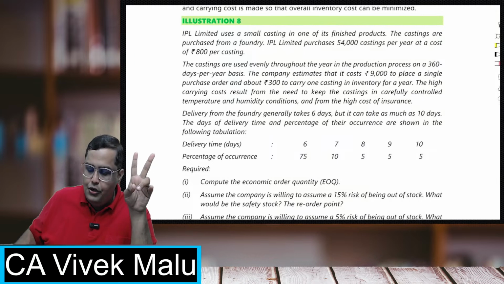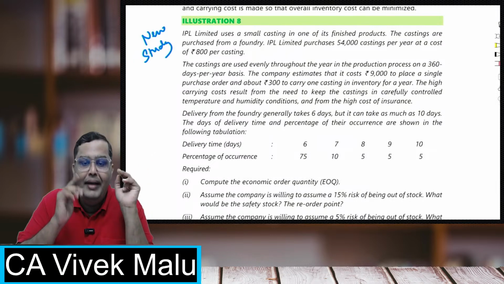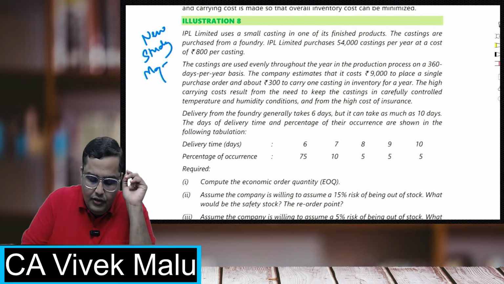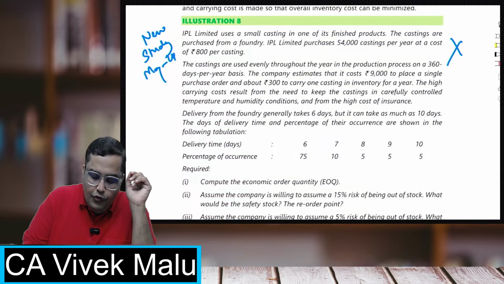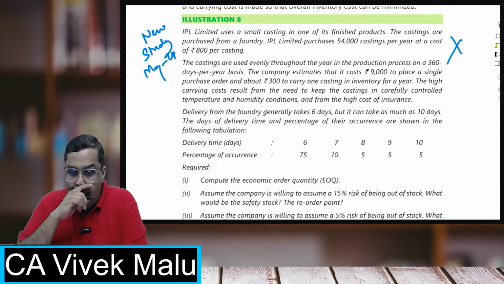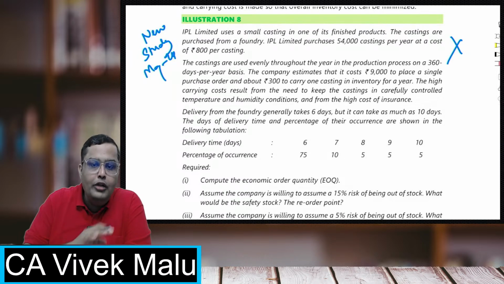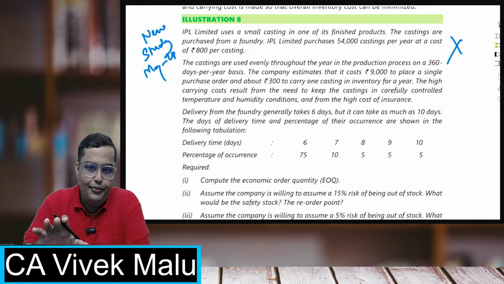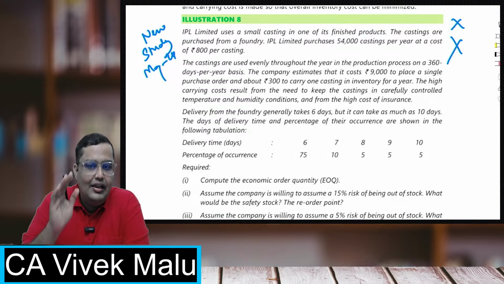Second thing I want to tell you, in the new study material which is issued for May 24 exams, this question has been removed. So for the new study material applicable for the May 24 exam, this question is removed. It means that ICAI is not planning to put it in your paper, and is not considering this question as relevant.